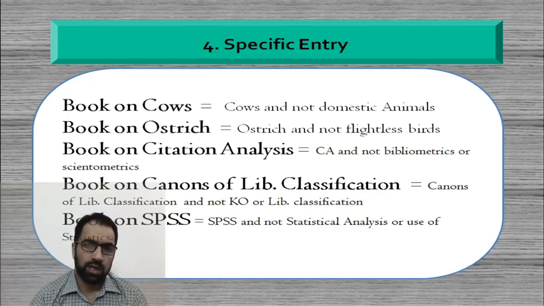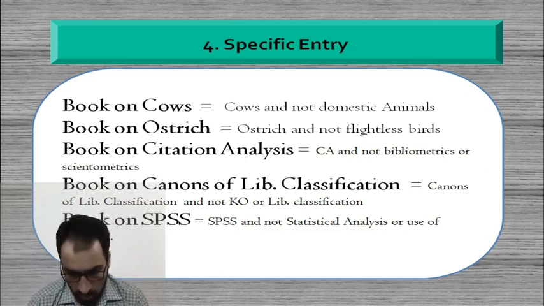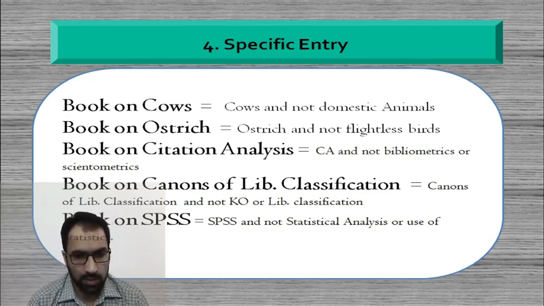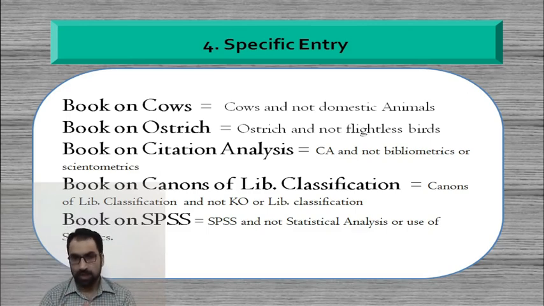Then specific entry, which is one of the important principles of CS list of subject headings, says that the subject heading which one is assigning to the documents should be as particular, as narrow as possible. Why? Because, as I was discussing in my previous lectures, the subject and the specific subject have to be differentiated.